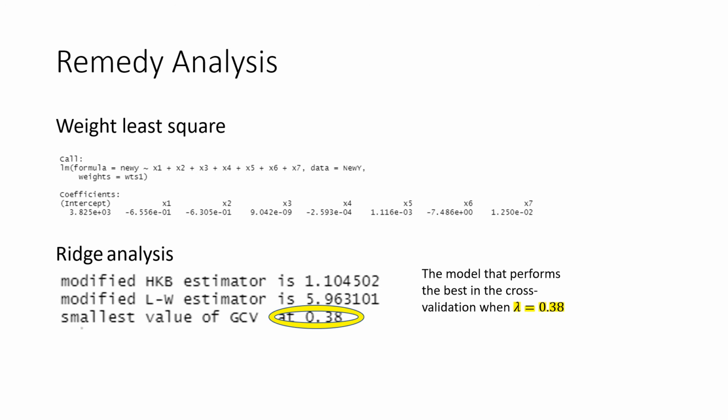I first did a weighted least squares analysis on my model, and I also did a ridge analysis, trying to find the best lambda that will give my model the best cross validation. So I ran the test and I found that when lambda is 0.38, that model gives me the best performance in cross validation.